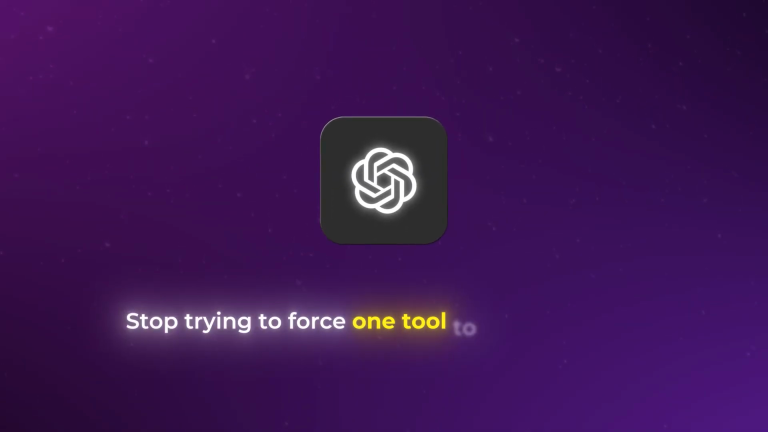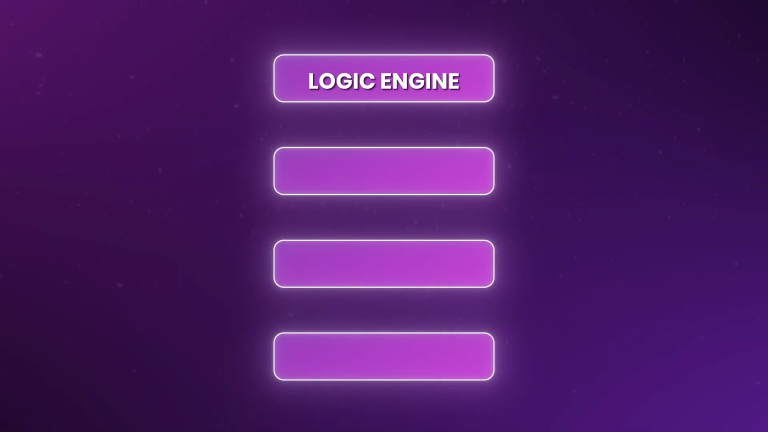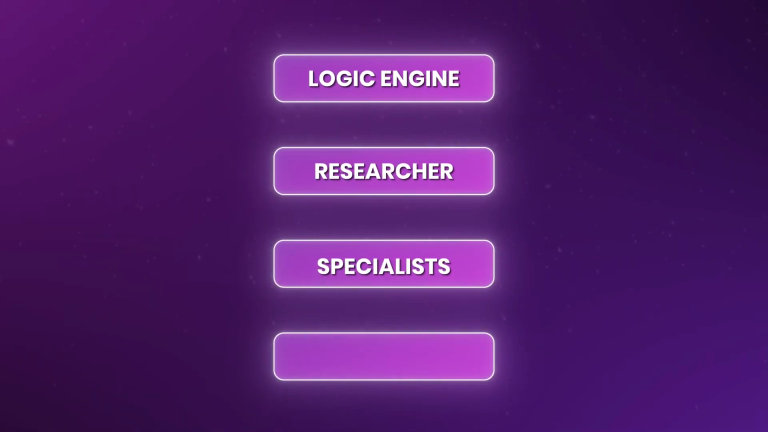The takeaway is simple. Stop trying to force one tool to do everything. It's inefficient and it leads to average results. Instead, just fill these 4 slots. 1 logic engine, 1 researcher, a couple of specialists, and an automator. That is the entire system.